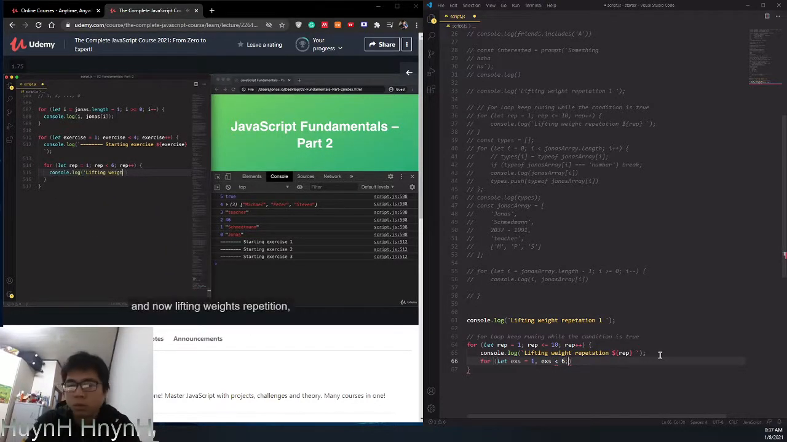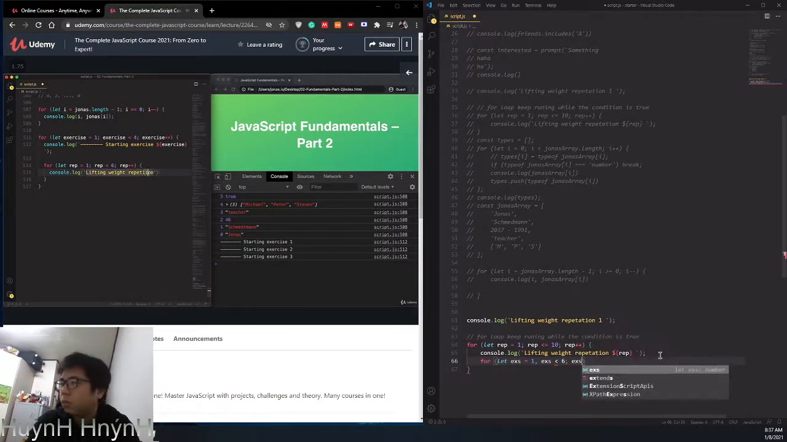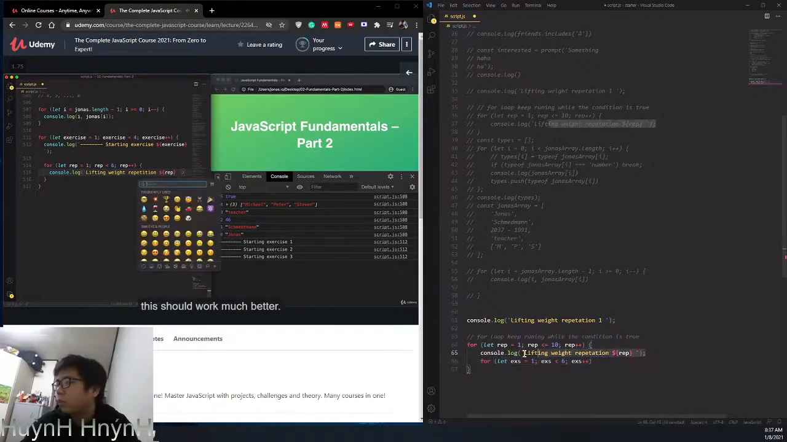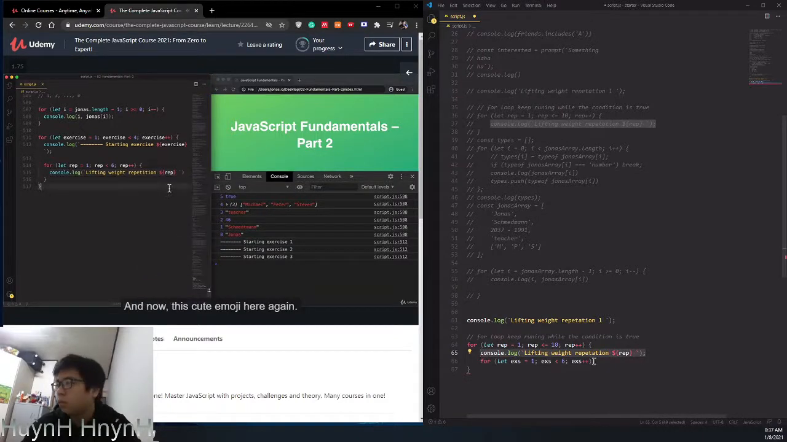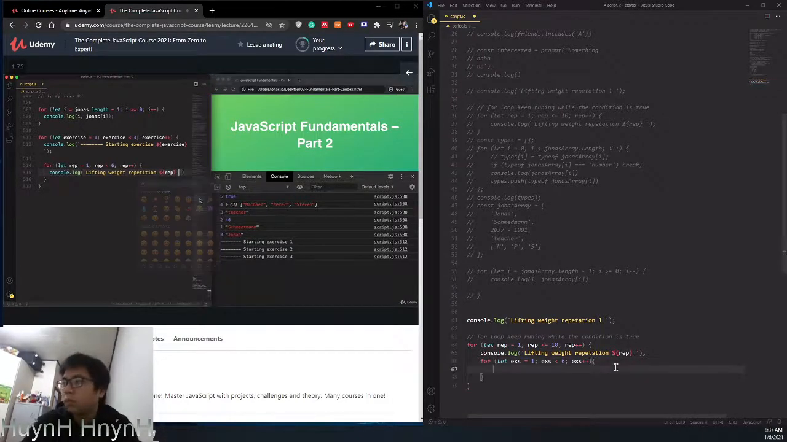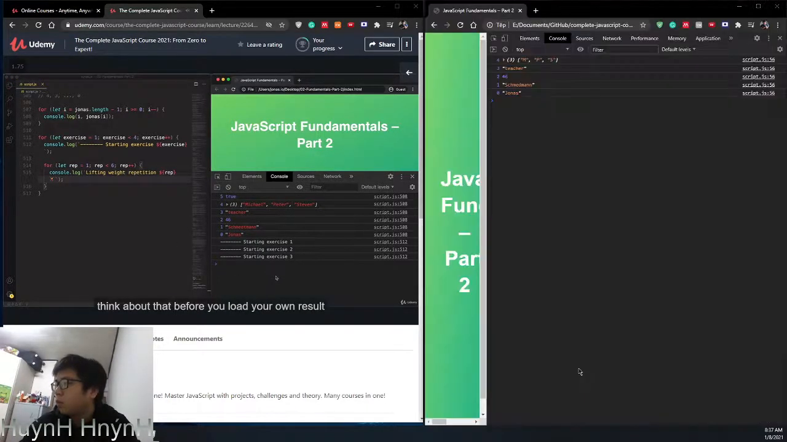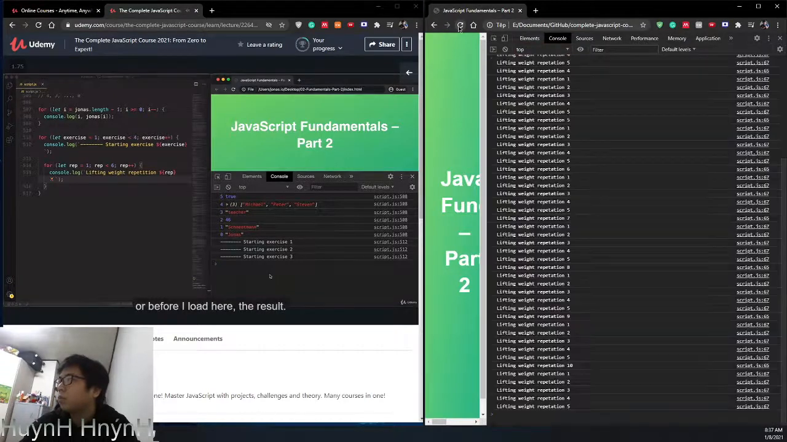And now lifting weights repetition. And again, I forgot to make this a template literal. So yes, this should work much better. And now this cute emoji here again. Oh, where is it? And let's test this now. So what do you expect to see? Think about that before you load your own result, or before I load here the result.